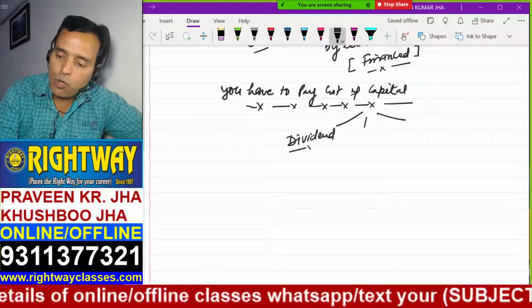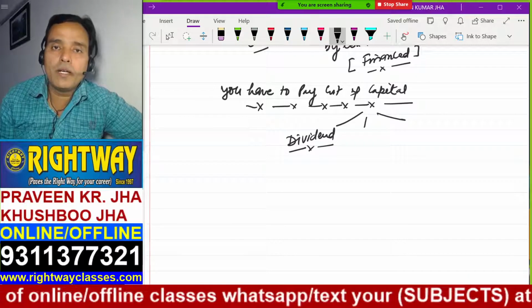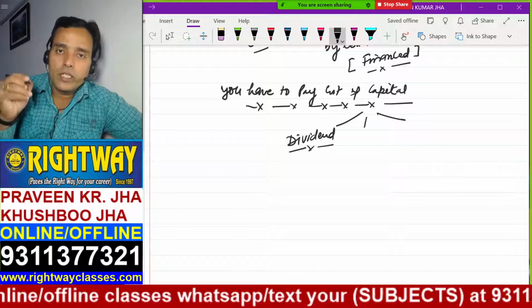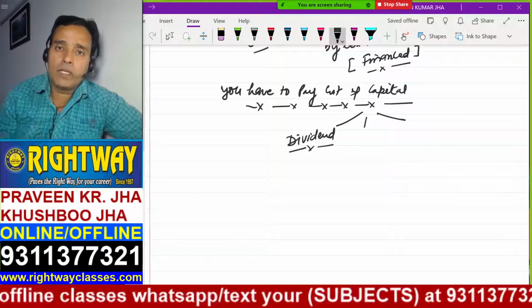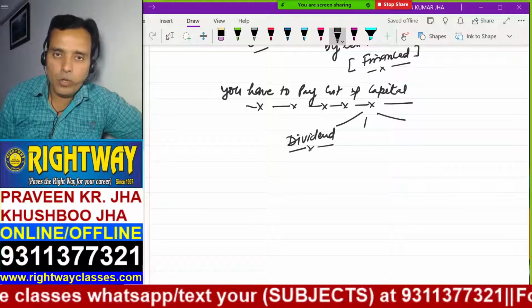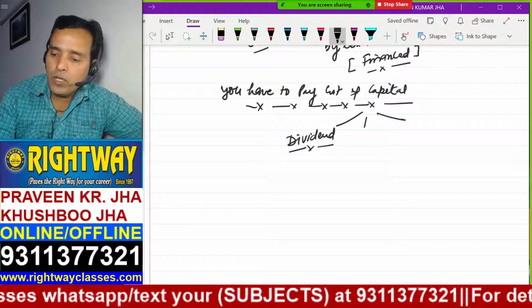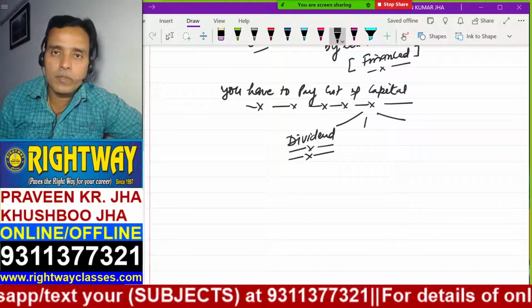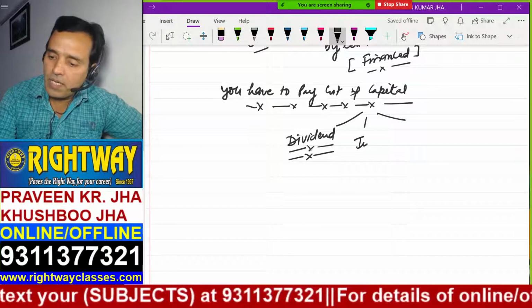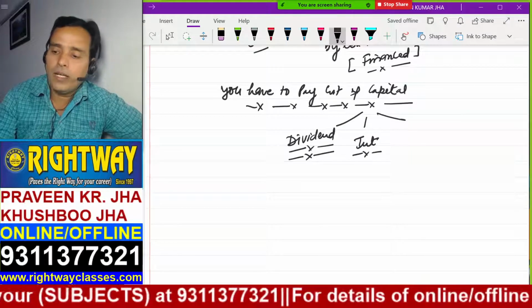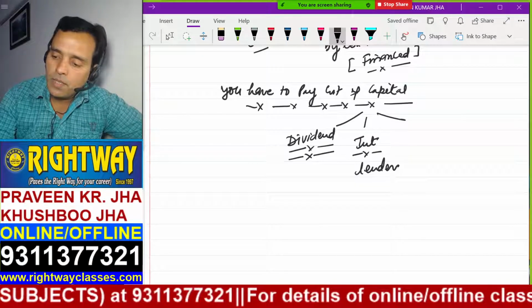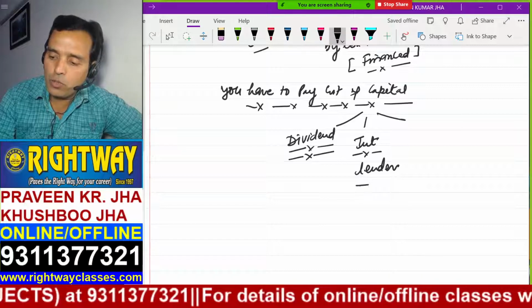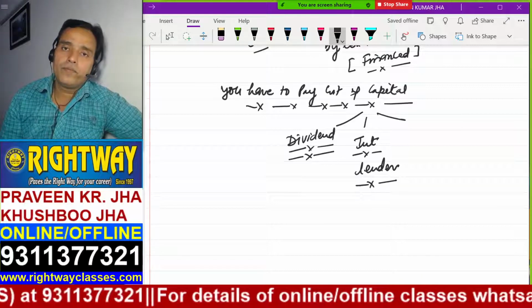Dividend is also cost of capital. To whom are you paying this dividend? Shareholders. Since shareholders invested money in the business, you have to pay dividend to the shareholders. This is one of the costs of capital. Similarly, you have to pay interest. Interest to whom? Lenders. The person who lent the money to you, you have to pay interest to them.